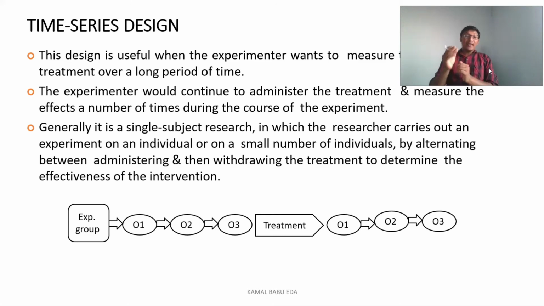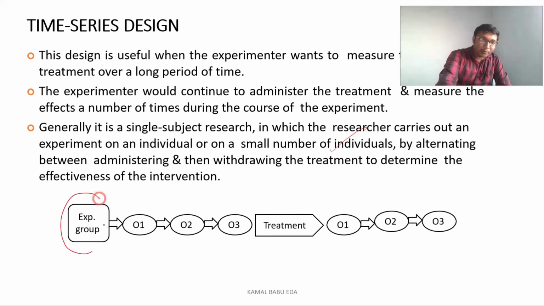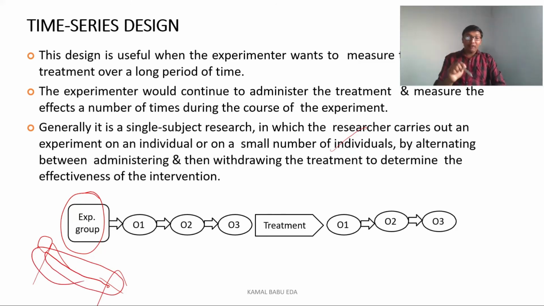Generally, we take a single subject for this type of research. The researcher will carry out an experiment on an individual or a small group of individuals. He will alternate between the administration and withdrawing of the treatment, mainly to determine the effectiveness of the intervention. We have an experimental group here. We don't have any control group, or any randomization. Both the control group and randomization are absent here. That is the quality of quasi experimental research design. These are the main characteristics: either randomization may be absent, or the control group may be absent, or both may be absent.